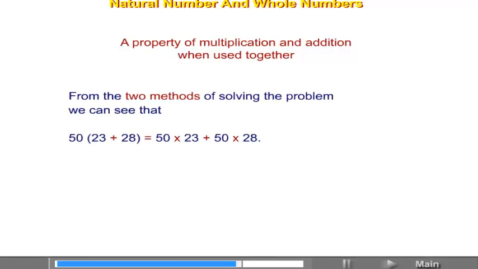From the two methods of solving the problem, we can see that 50 (23 plus 28) is equal to 50 multiplied by 23 plus 50 multiplied by 28.